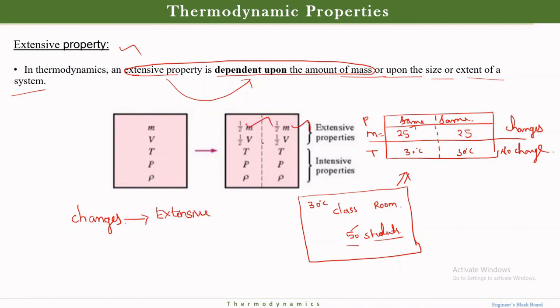What changes? Mass changes and volume changes, whereas temperature, pressure and density remain the same even after the change. There is a change in mass, but no change in pressure and temperature. Even the density remains the same.